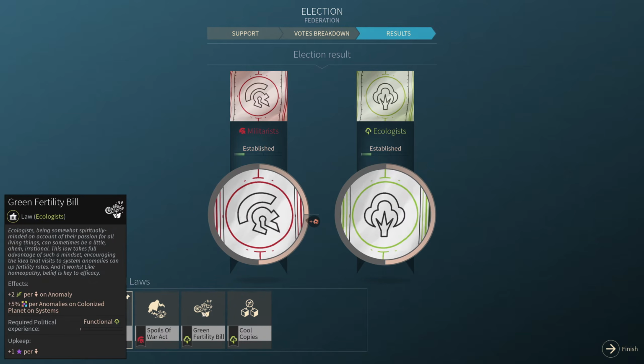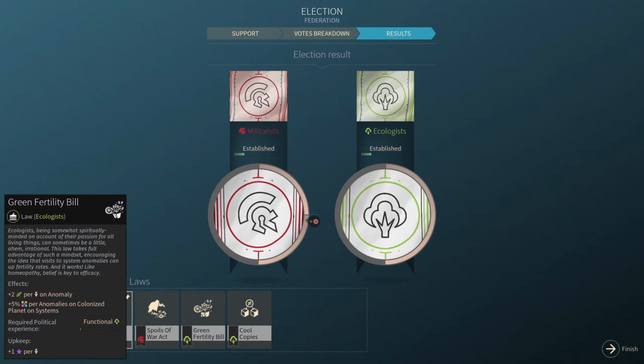Okay. Green Fertility Bill. Ecologists, being somewhat spiritually minded on account of their passion for all living things, can sometimes be a little irrational. This law takes full advantage of such a mindset, encouraging the idea that visits to system anomalies can up fertility rates. And it works. Like homeopathy, belief is key to efficacy. +2 agriculture per anomaly. Per population on anomaly.